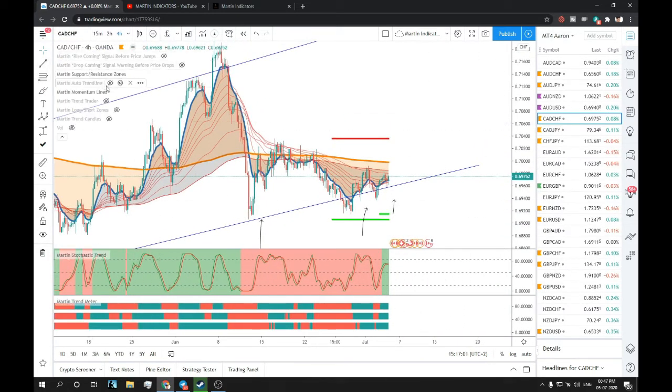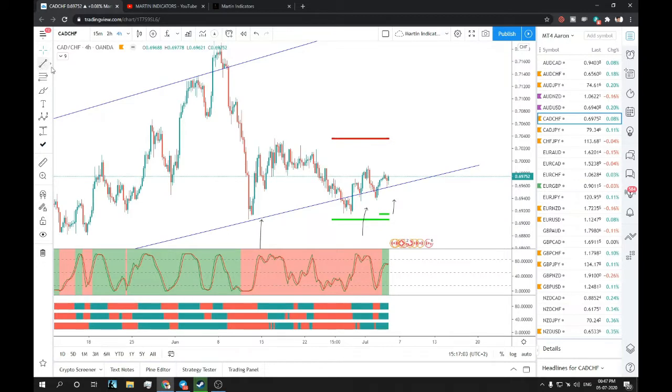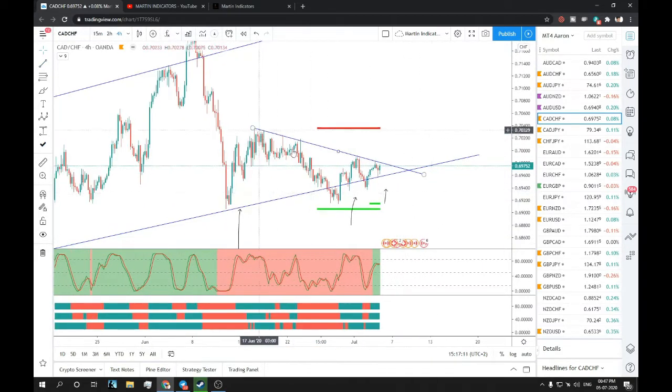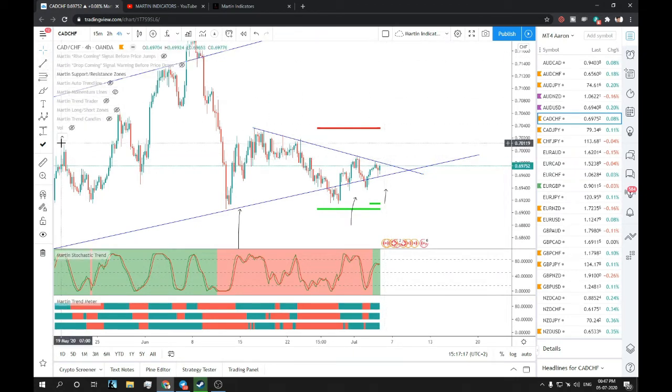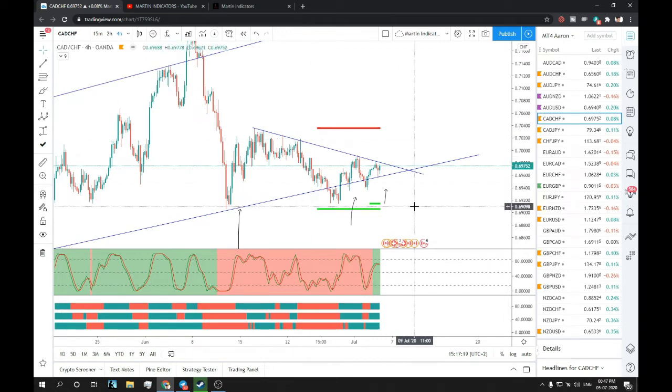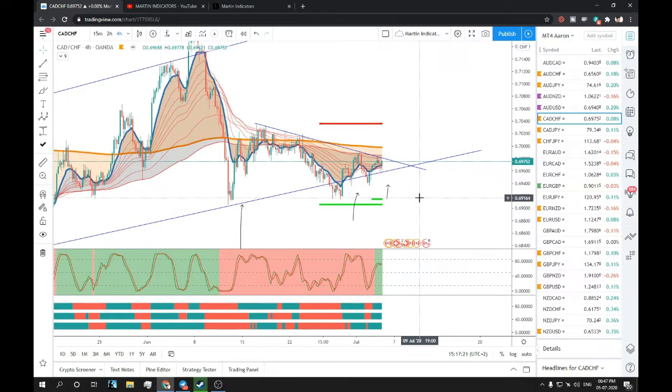And one more thing I want to talk about on this pair is that it is currently being rejected off this trend line, as you can see. So it's better to wait for these key levels to break to take any trade. The market will give you multiple opportunities, guys, so don't FOMO and don't aggressively enter any trade and end up losing your account.